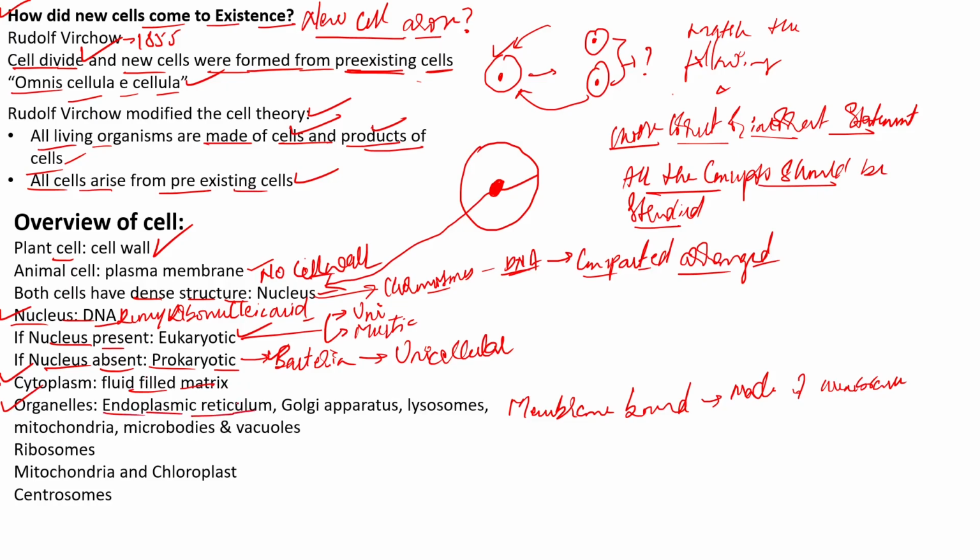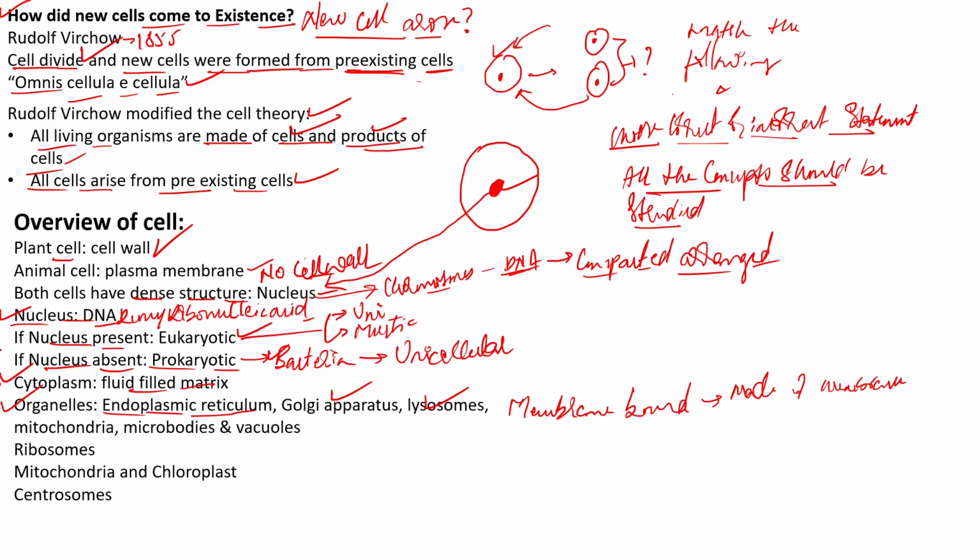Organelles mainly include, the first one, the endoplasmic reticulum. Endoplasmic reticulum is mainly involved in compartmentalization of the cytoplasm. The next one is the Golgi apparatus, also called the Golgi complex. The next one is the lysosomes, well known as the suicide bag of the cells, because they mainly contain hydrolytic enzymes.